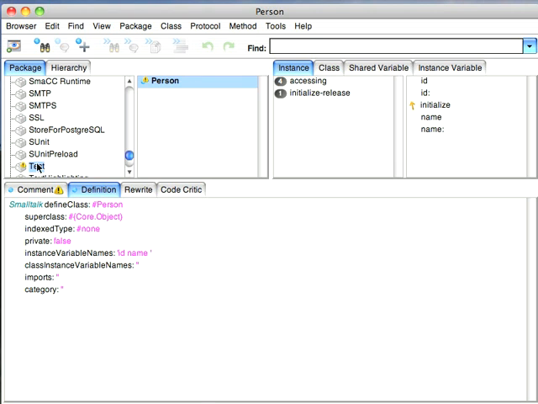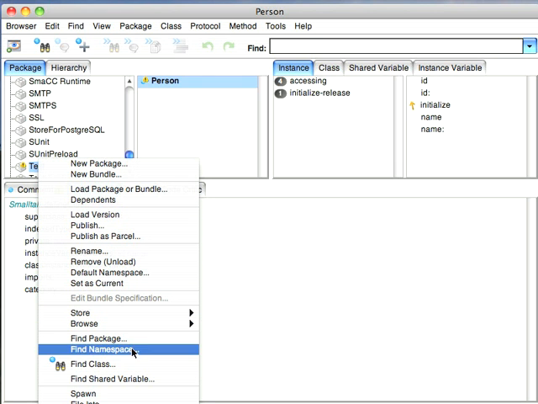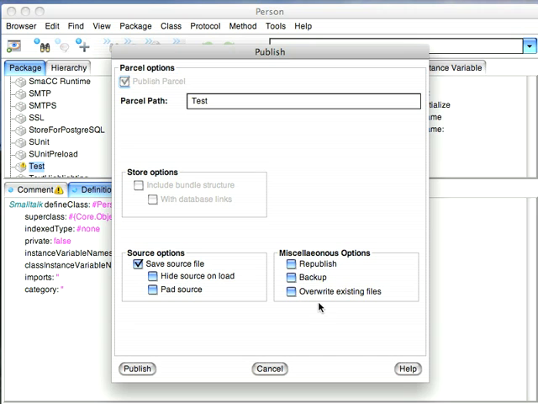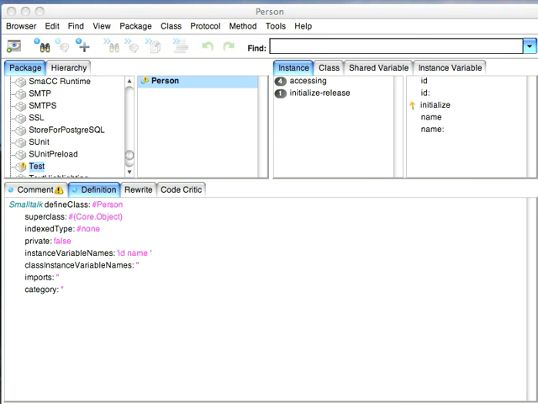What I'm going to do is save this out as a parcel. So I'm going to publish as parcel, and we're just going to save this here. Then I'm going to copy that. I'm doing this off screen, but I'm going to copy the parcel over to my working directory for 7.6.